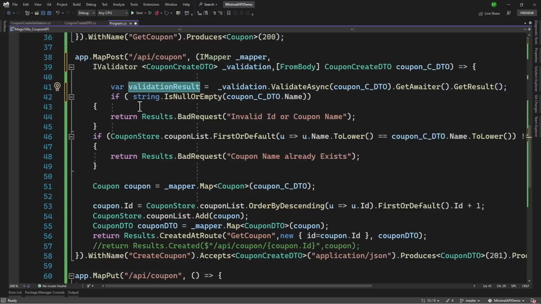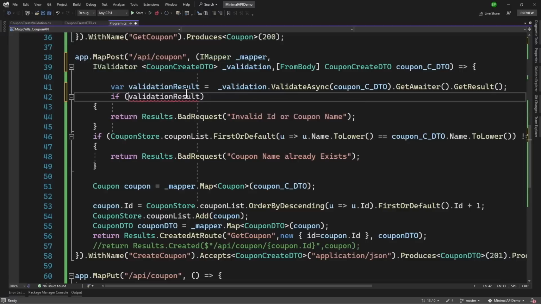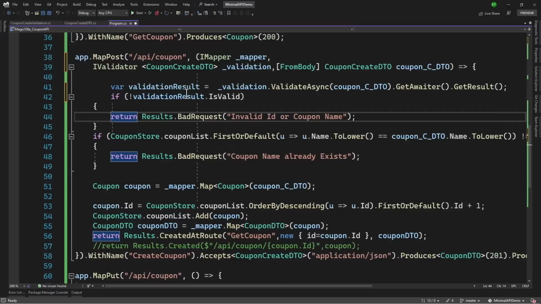Once we have the validation result here, we can check validationResult.IsValid. If that is not valid, we will return back an error message. Now error messages are also inside the validation result here.